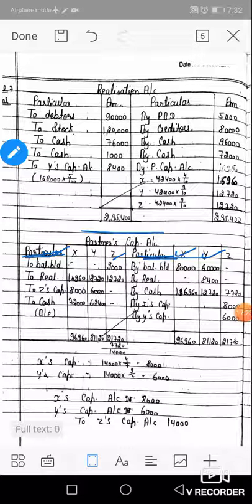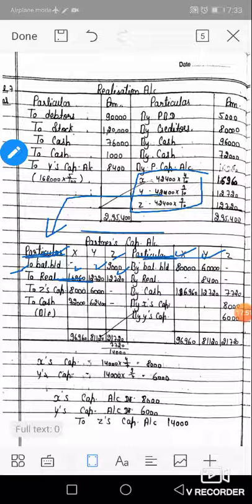Okay. Come to next, loss of realization. Loss of realization debit to partners' capital account to realization 16,960, 12,720 and 12,720. We discussed earlier that the loss of realization is paid in cash, in the Garner versus Murray case.